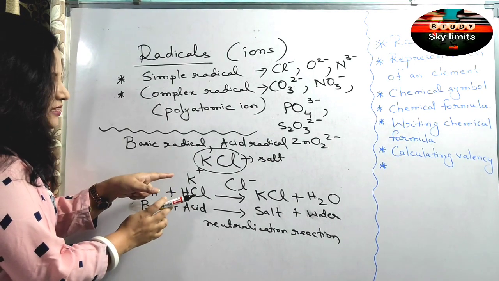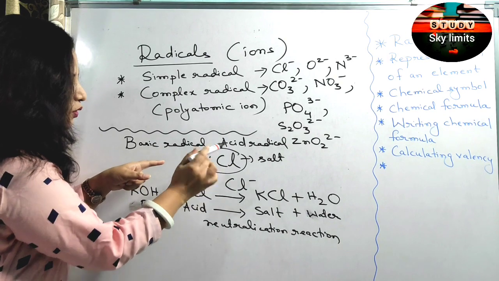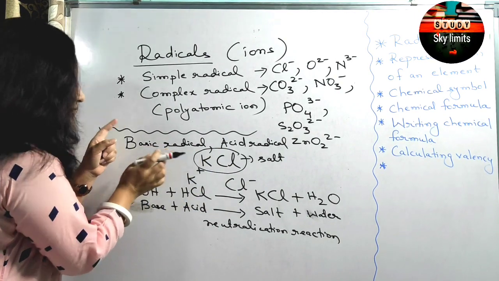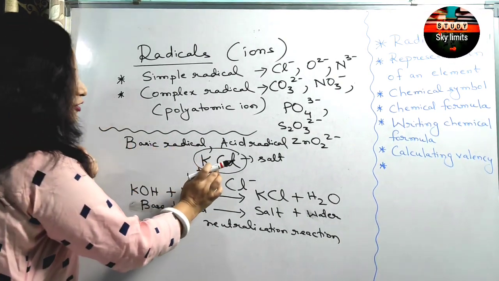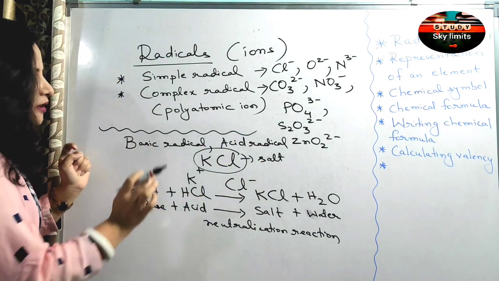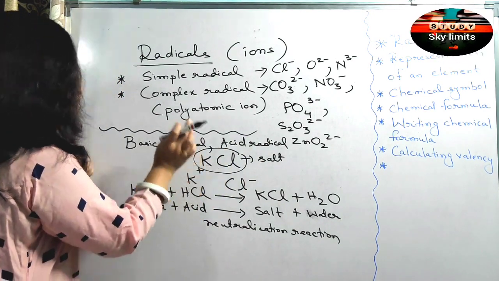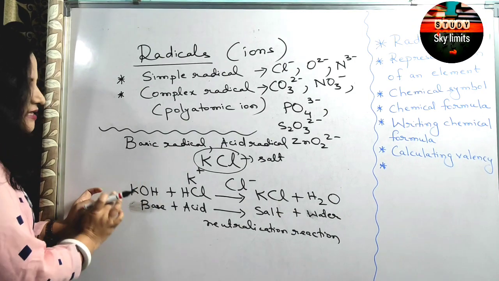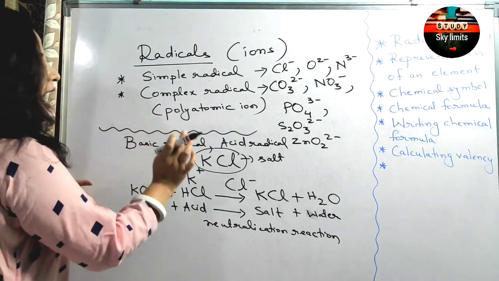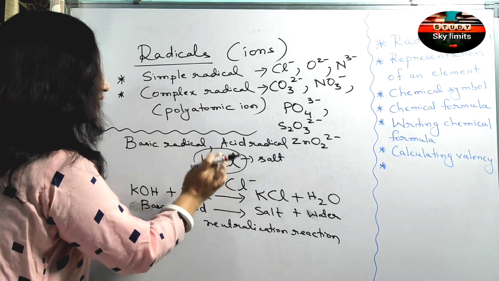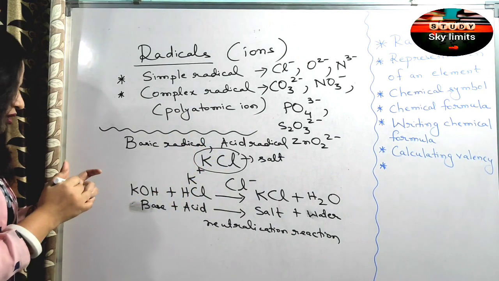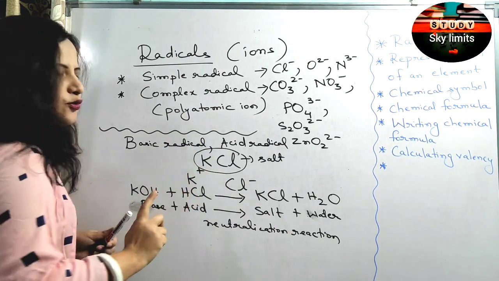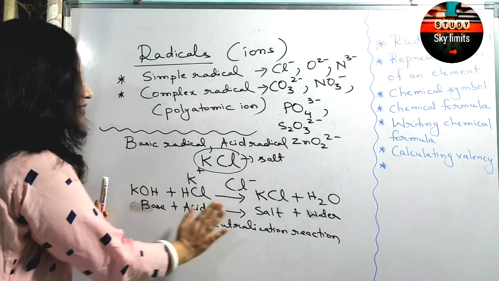So we can say that in the compound potassium chloride, potassium is the basic radical and chloride is the acid radical. Potassium is the basic radical because it is contributed by the base, that is, in this case it is potassium hydroxide, and chloride is the acid radical because it is contributed by the acid or hydrochloric acid in this case.